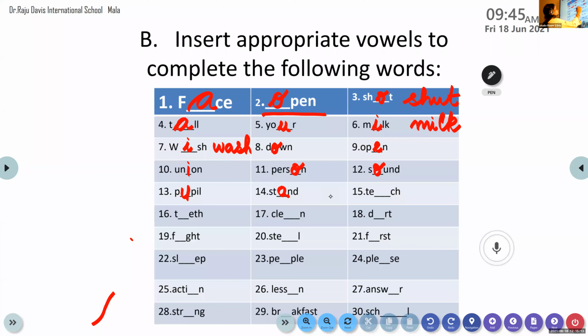Teach. Very good. Teach. Children, while you write it in your workbook, see that you write it very, very neatly. Okay. So teach. Very good. All of you turn on your videos, okay, children?